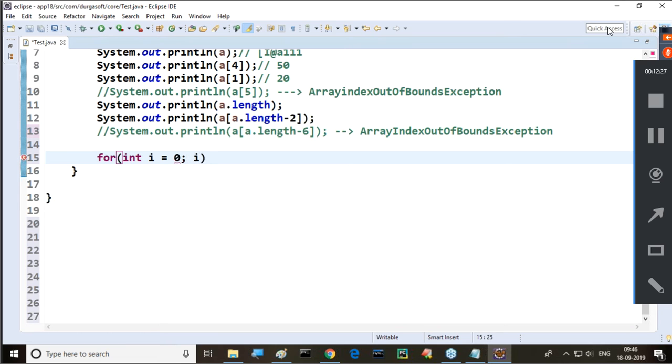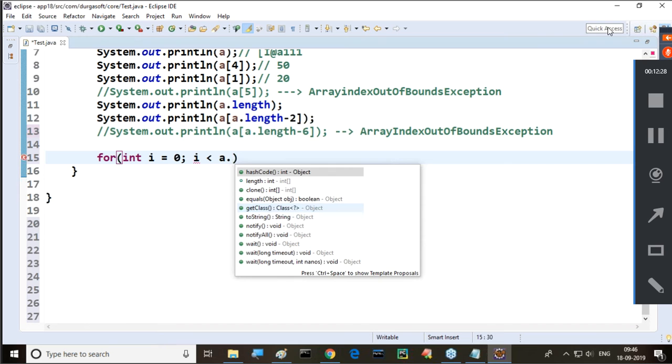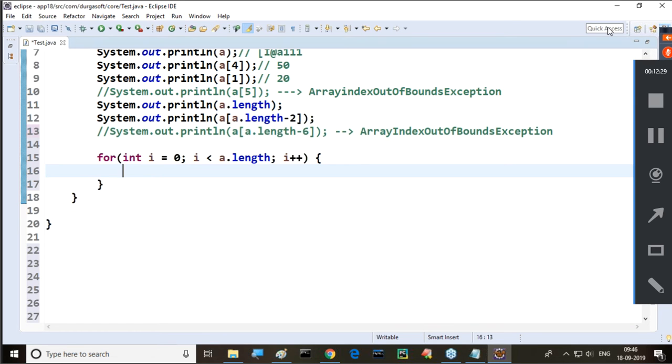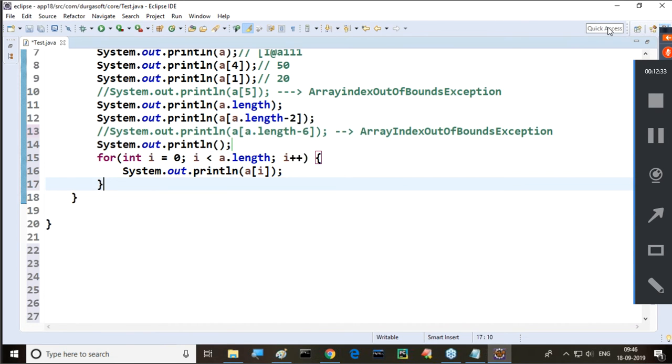Then what next? i less than the size of the array. So here I need to provide a dot length; semicolon; i plus plus. Now tell me, inside this, what do we have to do? I need to retrieve this array. System dot out println of a of i. System dot out println of a of i, that we have to provide.